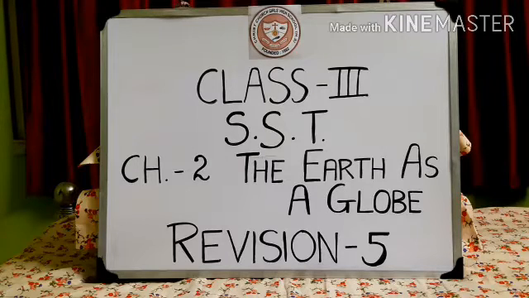Next we come to the map of the earth. What is the map of the earth? We had learned that the map of the earth is the printed representation of the earth or any other heavenly body. It is drawn, represented on a flat paper, a flat surface, okay? And most maps show a part or all of the earth's surface.